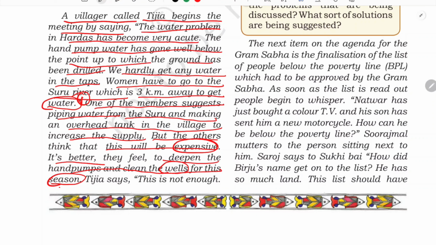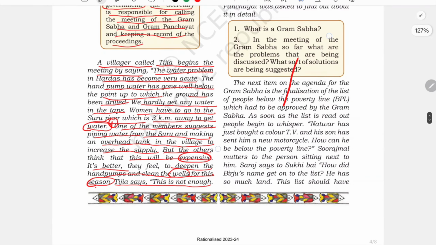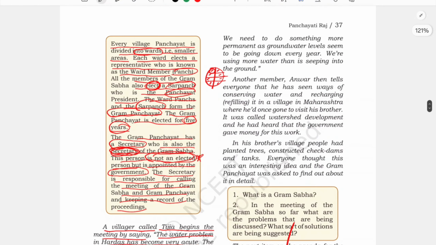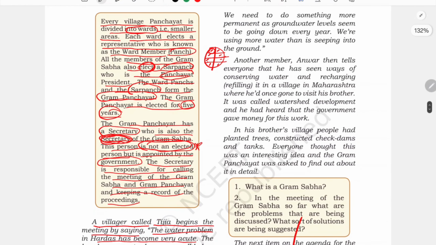But this is a short term solution, only for a season. What about next year? Next year they are going to have the same problem again, isn't it? So Teja says this is not enough. We need something more permanent. So that was only a temporary solution.